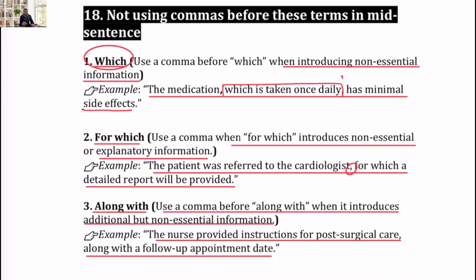After surgery there will be many things to do, and a follow-up appointment is one of them. So along with is adding further information which is non-essential, so we need to put a comma before that.